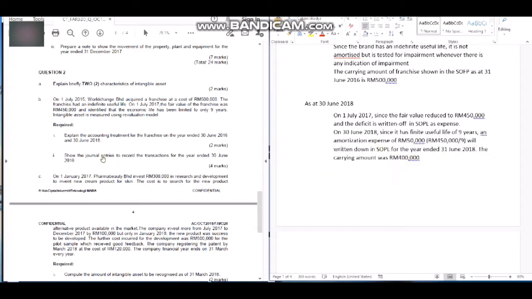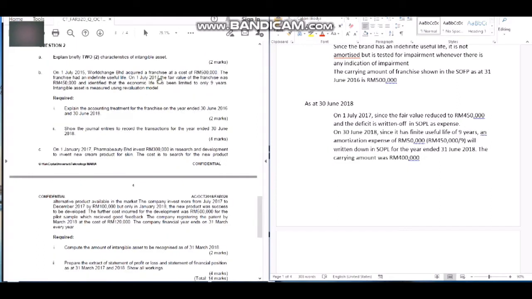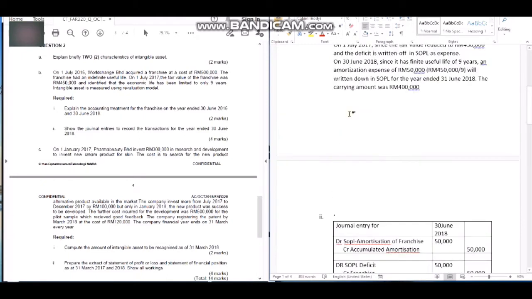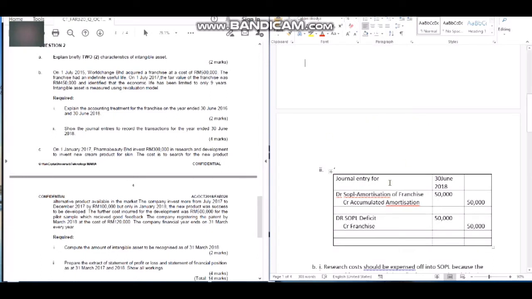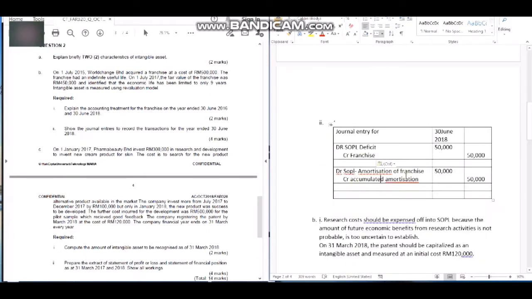Okay, next, show the journal entries to record the transaction for the year ended 30 June. On 1st July, the carrying amount, no, not the carrying amount, the fair value is 450,000. But at the end of the accounting period, which is 30 June, the franchise has already been amortized. So we just record the amortization of the franchise in the journal entry. And then the next accounting treatment is amortization.